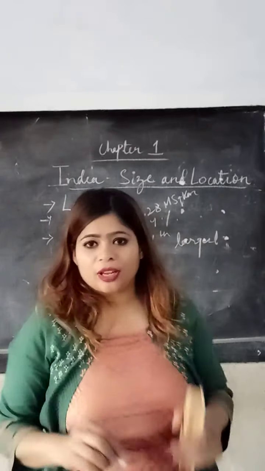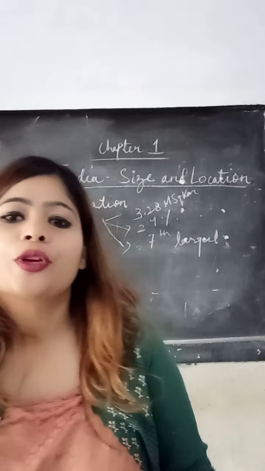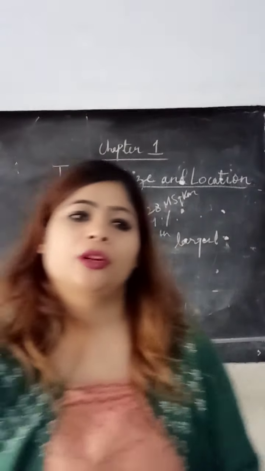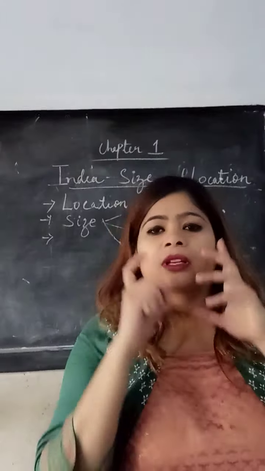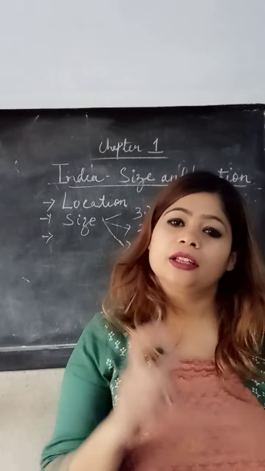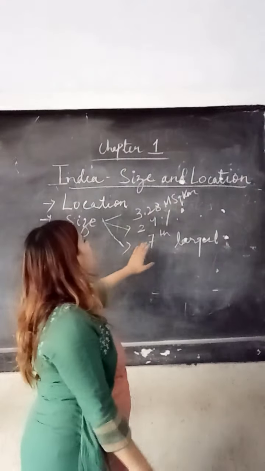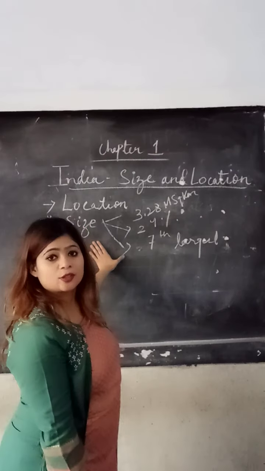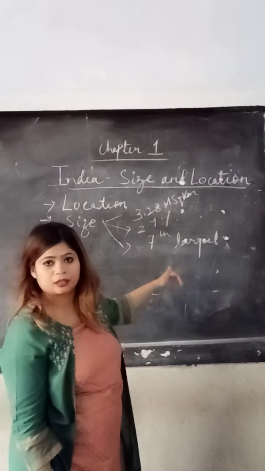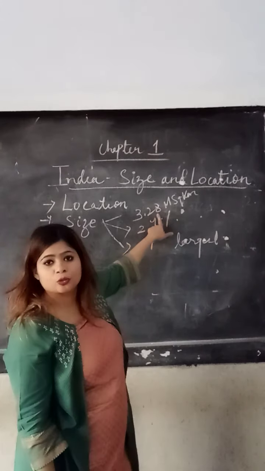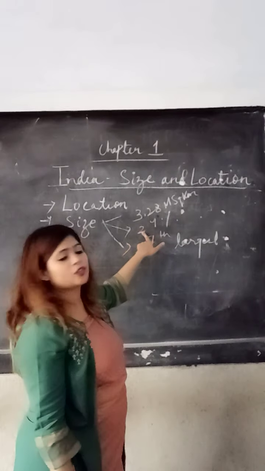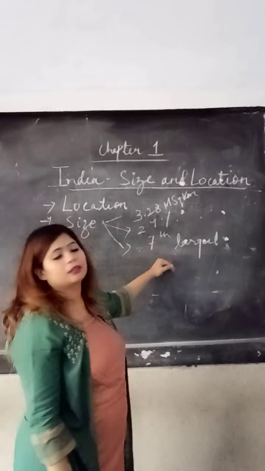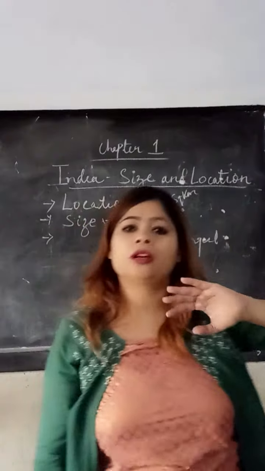So these three things are very important for you to learn and memorize. If you talk about the size of India, you will mention these 3 things: 3.28 million square kilometers, 2.4%, and the 7th largest country of the world.